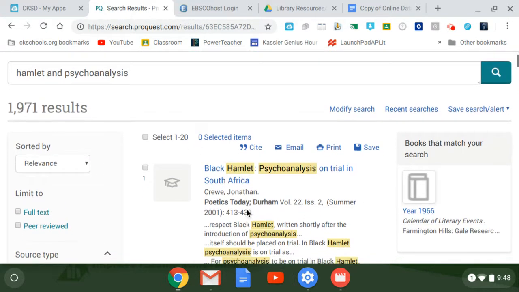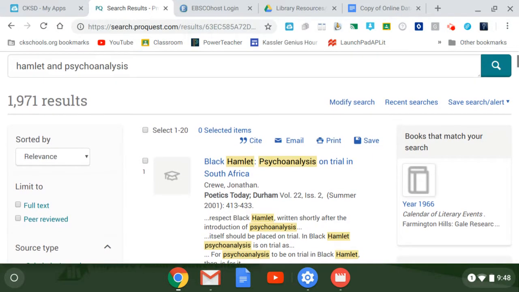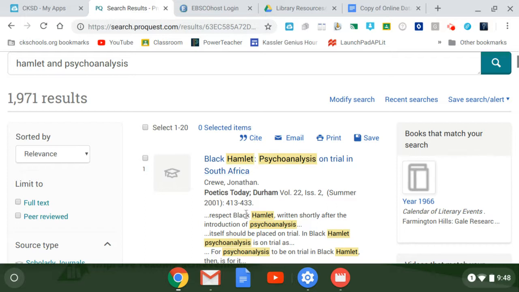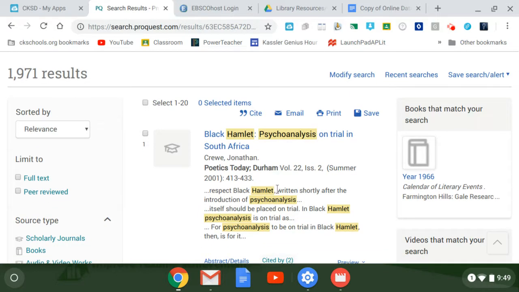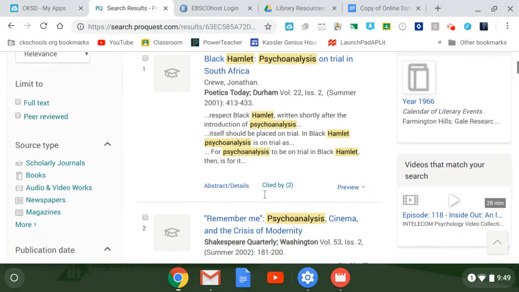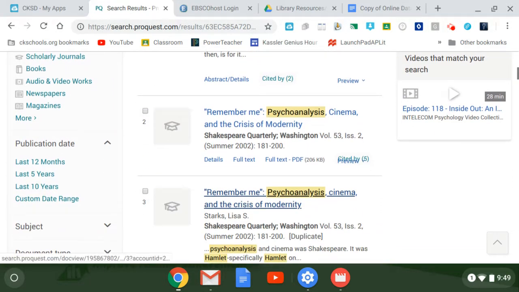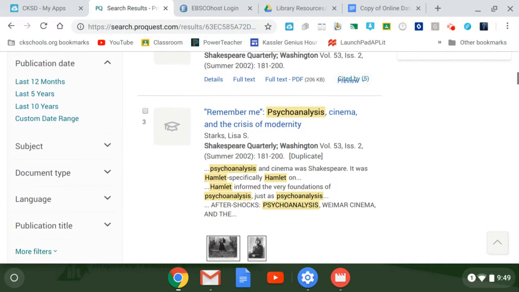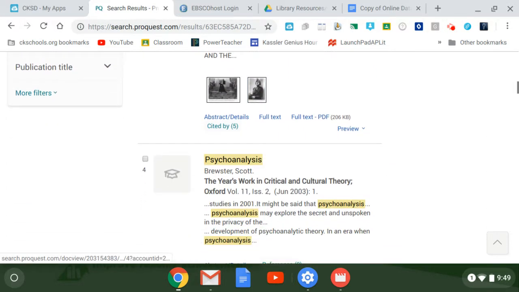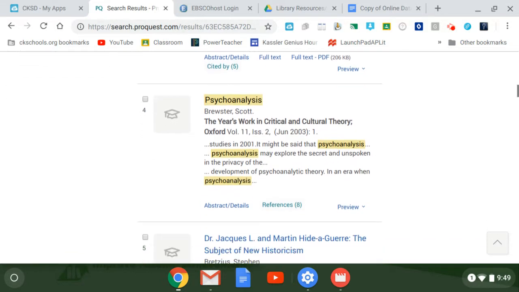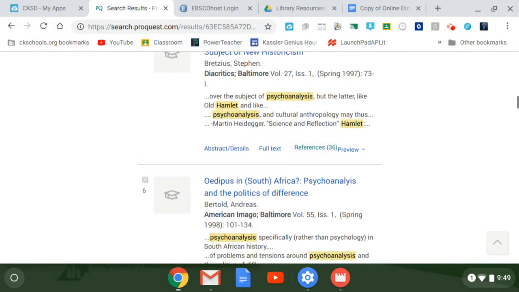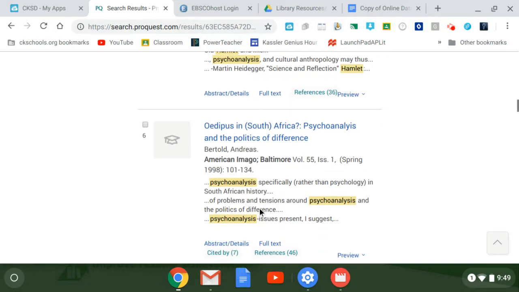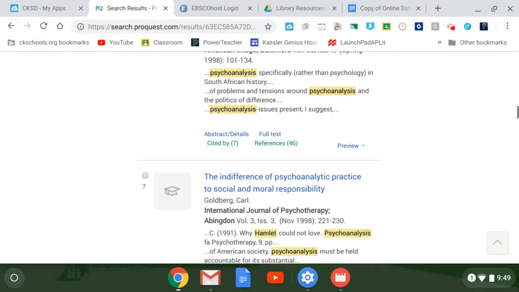And again, you kind of want to scan. Black Hamlet psych. Okay, so this might be something kind of contemporary that you could include. I don't know what it's about for sure, but maybe it was more of a current production of Hamlet in South Africa. And this is cinema and Shakespeare, psychoanalysis. I'm not sure exactly what I'm looking for, but Oedipus. Okay, so there's something, because we were talking about the Oedipal lens and Hamlet.